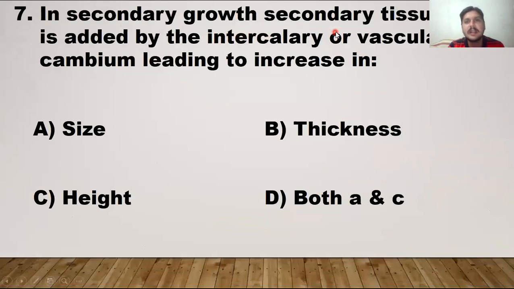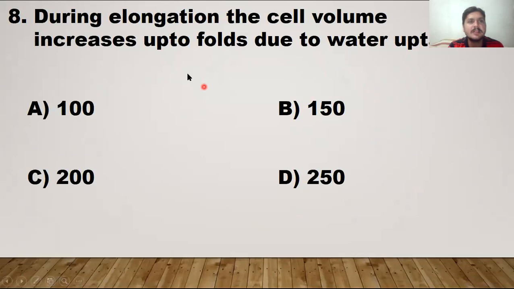In secondary growth, secondary tissue is added by the vascular cambium, leading to an increase in size, thickness, height, both A and C. So not size or height; secondary growth means an increase in the girth, or you can say an increase in the thickness. So option B is the right answer. Next MCQ number 8. During elongation, the cell's volume increases up to blank folds due to water uptake.